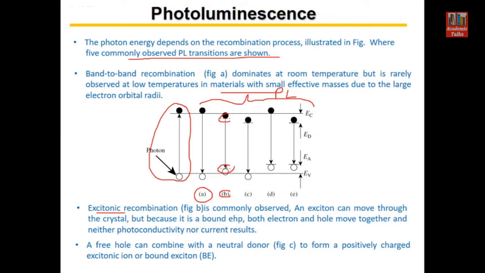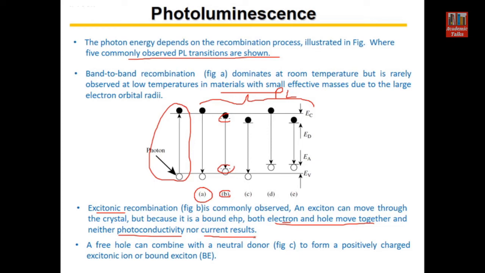They move together through the material, and since it is a bound electron hole pair, the net charge remains 0 because the electron is there and a hole is there. So when both electron and hole are moving together, then neither photoconductivity nor current results. We cannot say that current is flowing because the electron and hole are moving together.